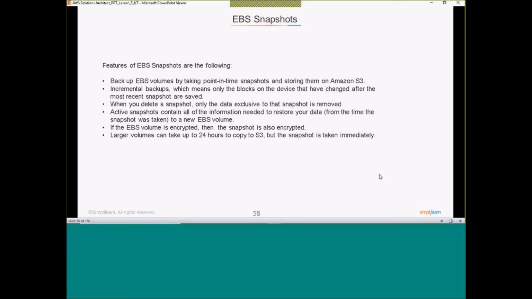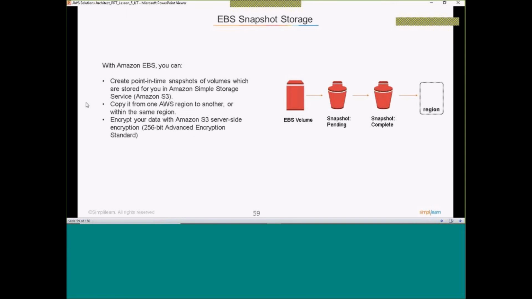What is the interval for snapshot? See, it is a manual snapshot, Shubh. It is not an automatic snapshot. Okay, it's a manual snapshot. So it creates a point-in-time snapshot of the volume, which is stored in your Amazon S3 bucket.